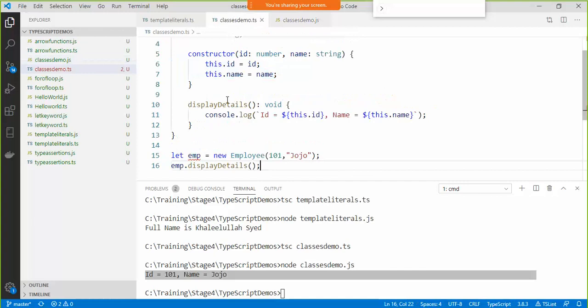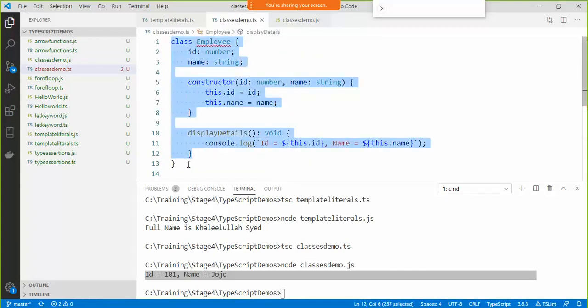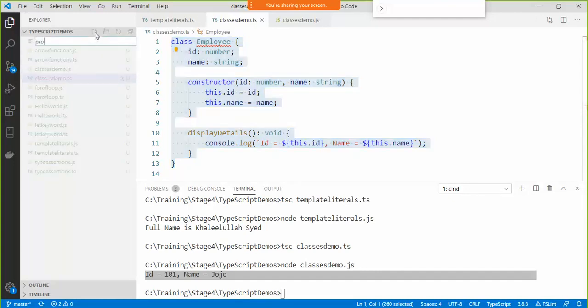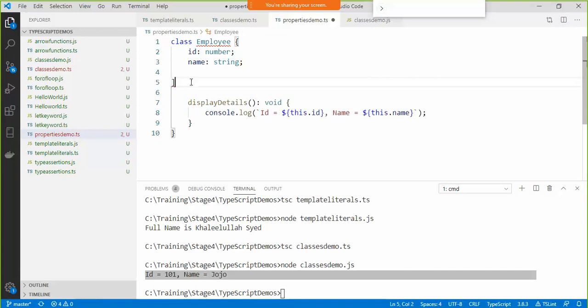So for example, if I go back to this same classes demo, I'm going to copy this particular class, Control C, and create properties demo.ts, and I'll paste it. Now I'm going to get rid of the constructor and everything else. Let's say I want a property for id and a property for name. First of all, I can make them private, and the convention we generally follow is to use underscore as the prefix. So private, then underscore name. Then I can define a get and set.